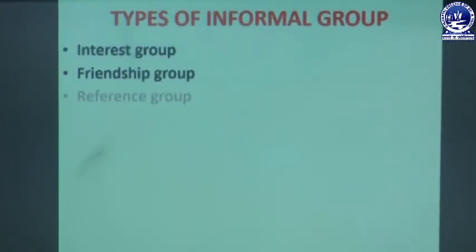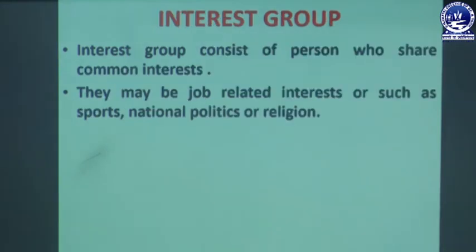And next we will discuss the types of informal group. Under informal group, there are three types: first is the interest group, then the friendship group, then the reference group, which we had already discussed briefly in our previous lecture. First we will discuss what an interest group is.